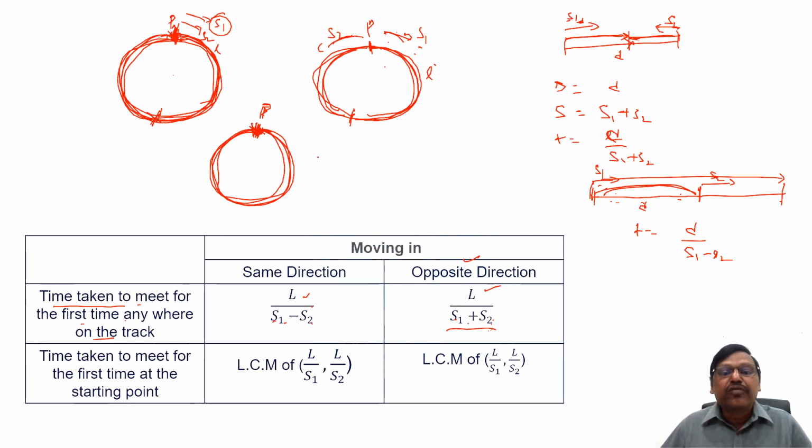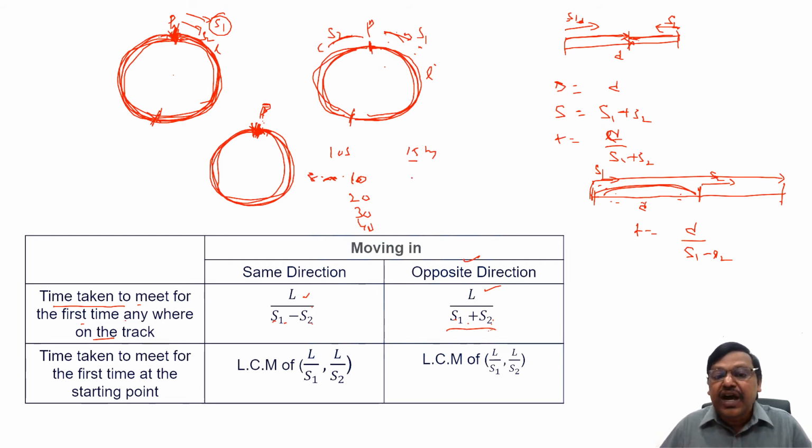So for example, the first guy completes the round in 10 seconds. The second guy completes the round in 15 seconds. Suppose they start at 8 o'clock. At 8:00:10 the first guy will come back again. That means after 10 seconds he will come back to the starting point. Again after 20 seconds, again after 30 seconds, after 40 seconds he will come back.